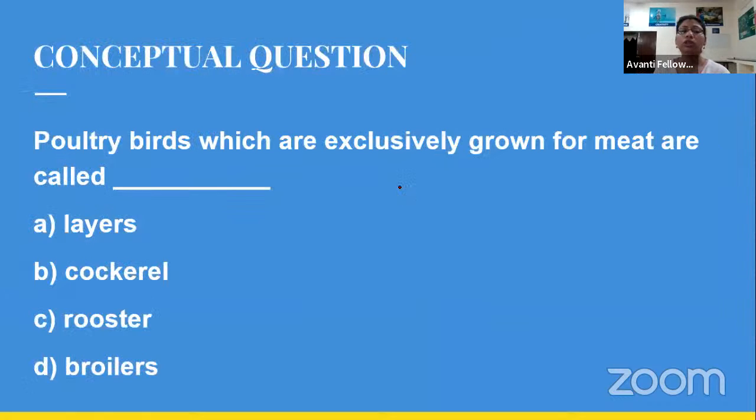Okay. Now your question is: poultry birds which are exclusively grown for meat are called? Now you have to give your answer. You have to choose. If the poultry birds are exclusively grown for meat, they are known as option A, layer, option B, cockerel, option C, rooster, option D, broiler. You have to give your answer through this poll.